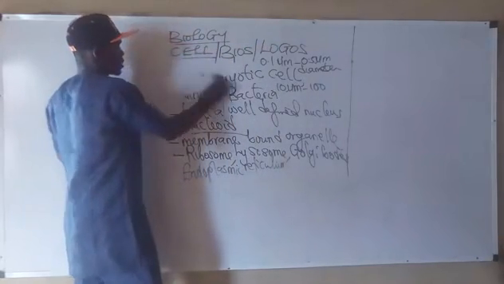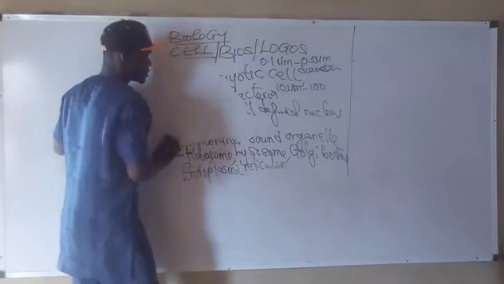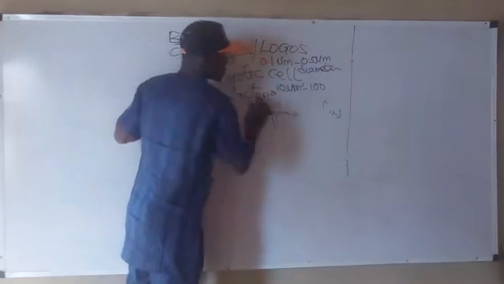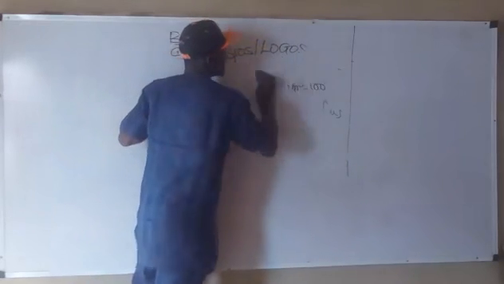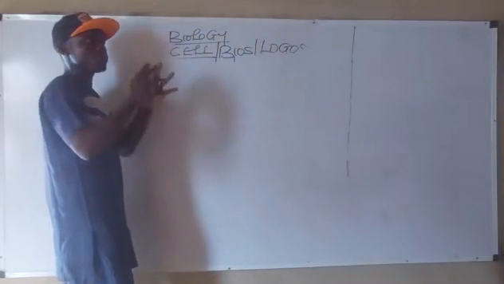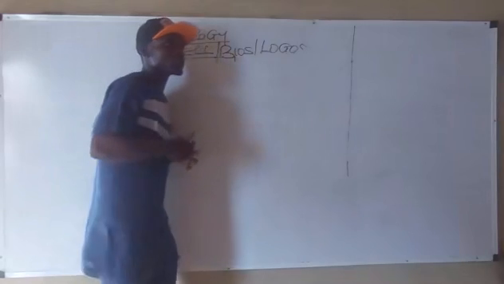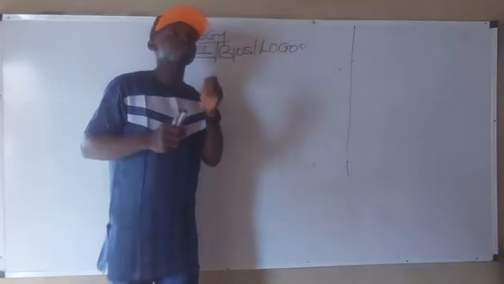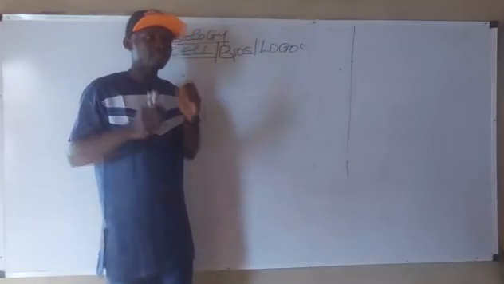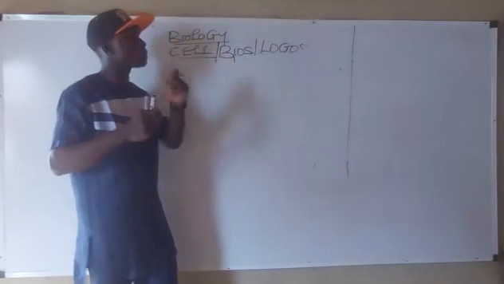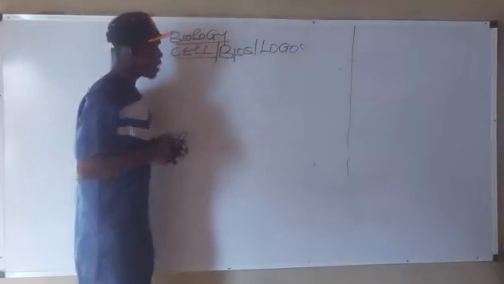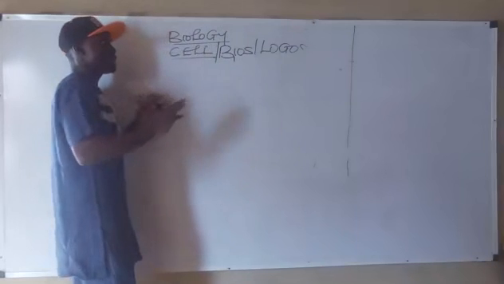So, what is the cell? The cell is the building block of living organisms. They are the building blocks of living organisms, just as the atoms are the building blocks of every matter. Then cells are the building blocks of living organisms or living things. All right. Now, that is not the meaning of the cell.